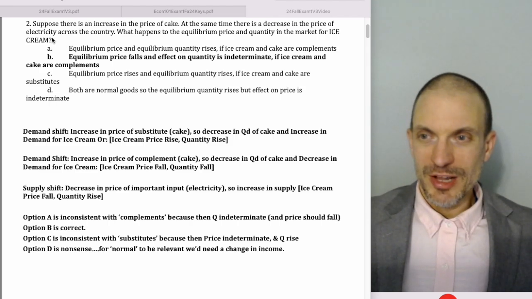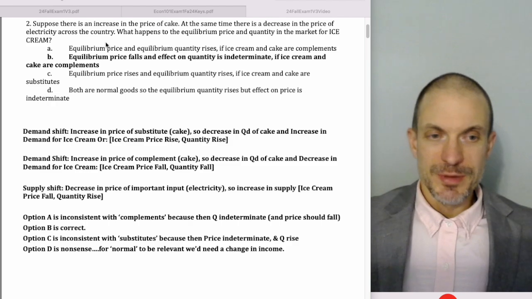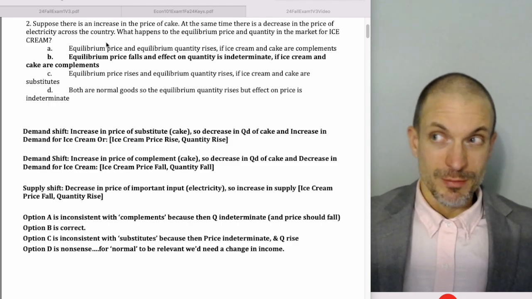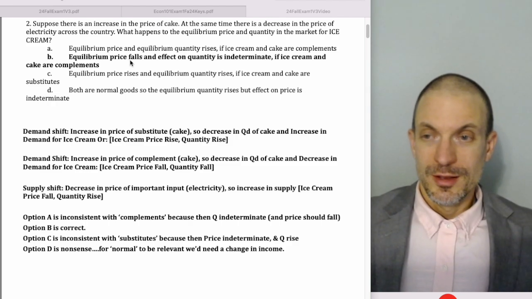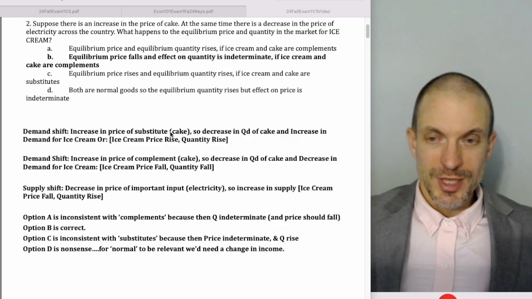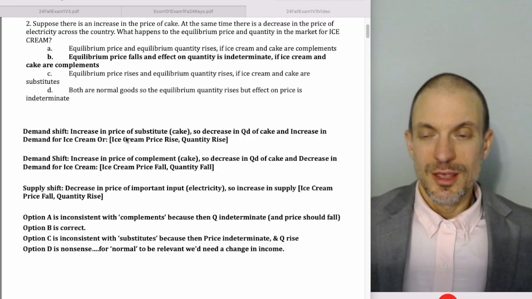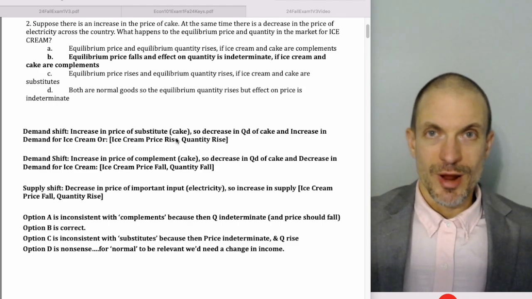So if the price of electricity falls, we'll get an increase in supply of ice cream, other things equal. That'll be a decrease in price, like flooding the market, and an increase in quantity. On the demand side, if they're substitutes, a rise in the price of cake causes a decrease in quantity demanded of cake and an increase in demand for ice cream. People buy ice cream instead of cake. So the price of ice cream rises, and quantity rises.